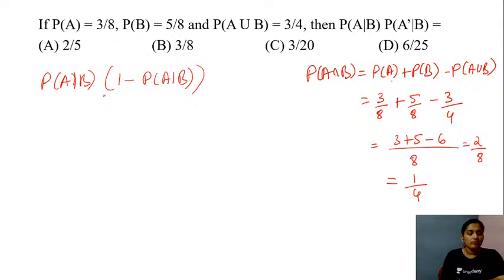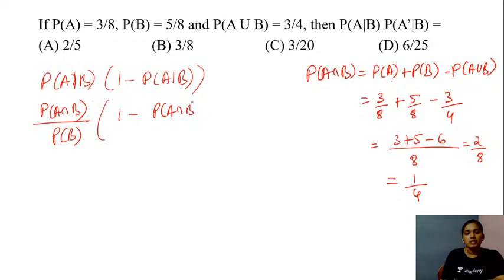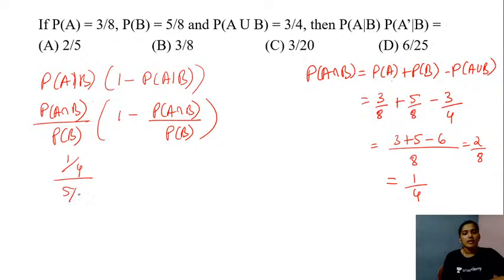So the probability of A given B will be nothing but the probability of A and B divided by the probability of B, into 1 minus the probability of A and B divided by the probability of B. So let's substitute the values now. So this is going to be 1 by 4 divided by 5 by 8, into 1 minus 1 by 4 divided by 5 by 8. So this is 1s are and 2s are, right?